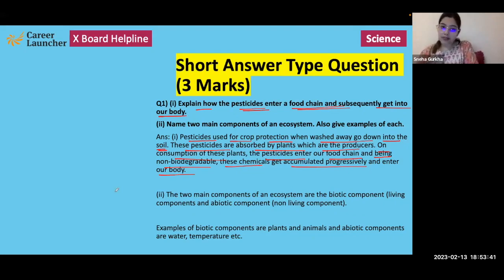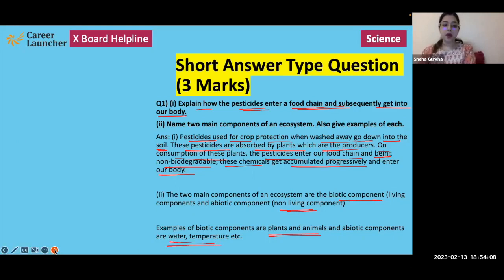So as we have discussed earlier also, the two main components of an ecosystem are the biotic component, which comprises all the living organisms, and the abiotic component, which comprises all the non-living organisms. Examples of biotic components can be plants and animals. An example of abiotic components can be water, temperature, etc.